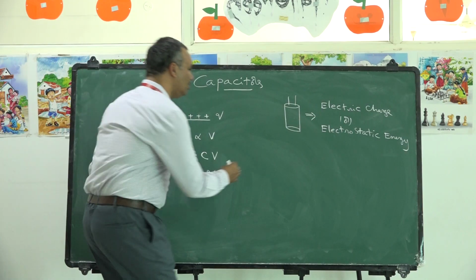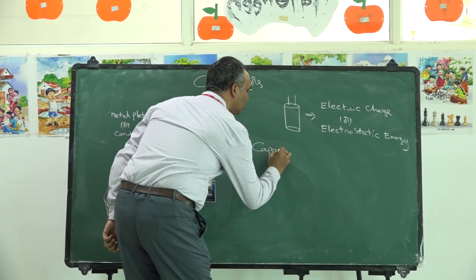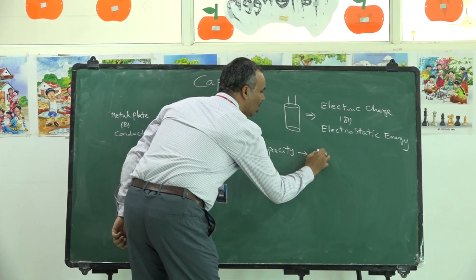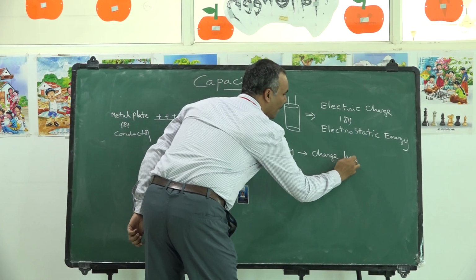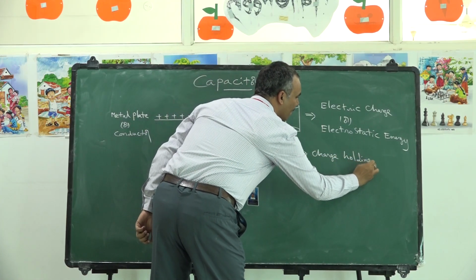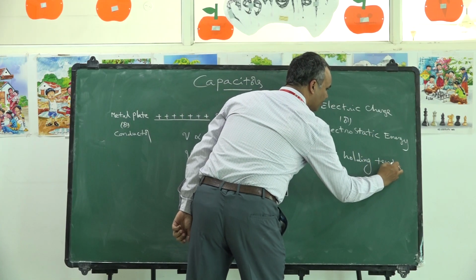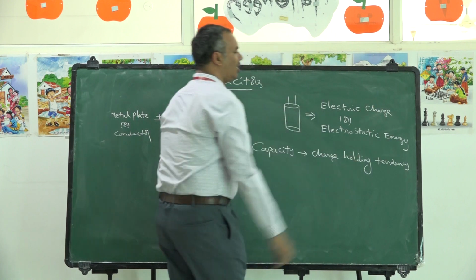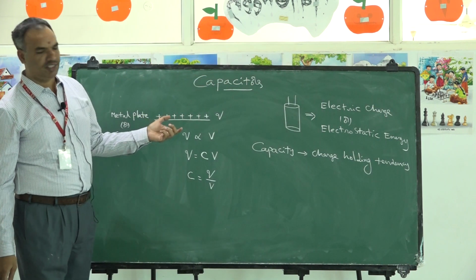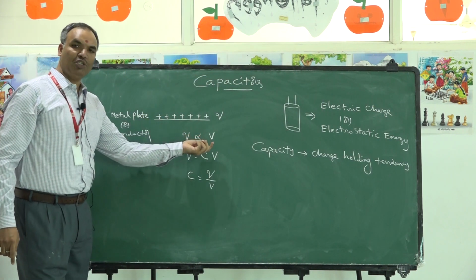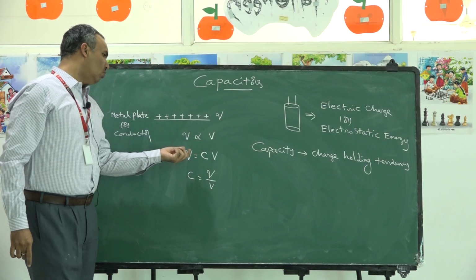What is capacity? Capacity means charge holding tendency. Charge holding tendency is called capacity. As you increase the charge, the potential over the plate increases. What do you mean by potential?